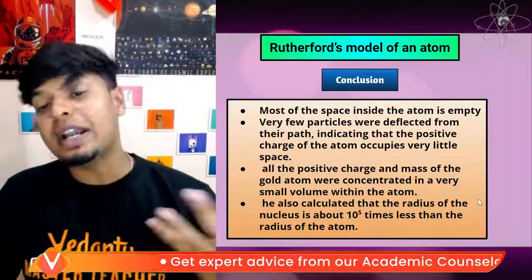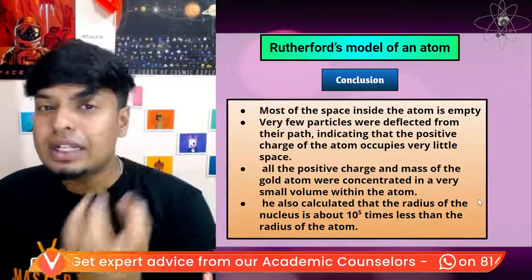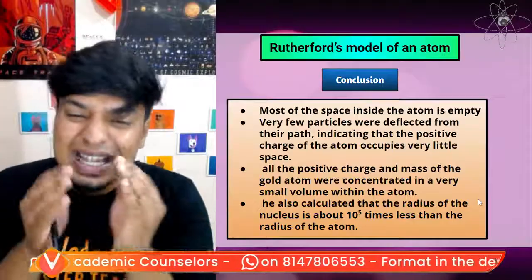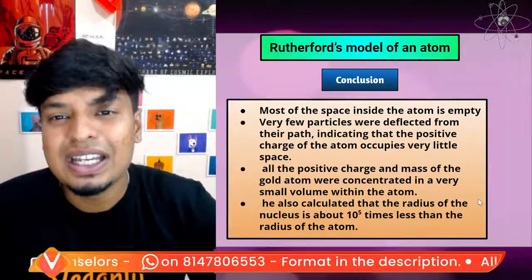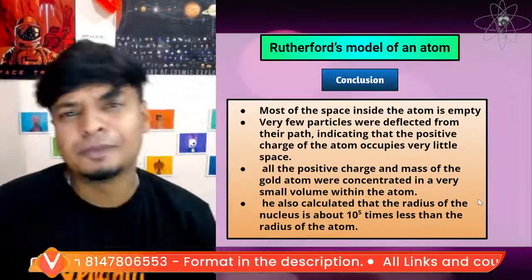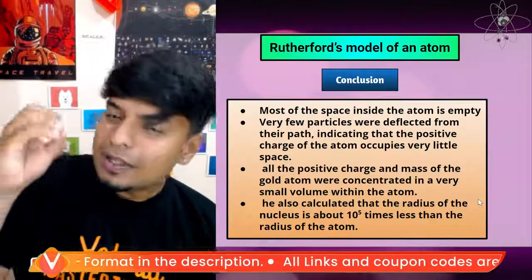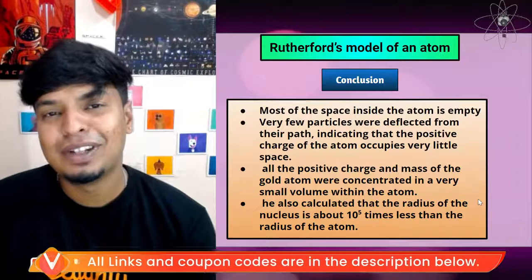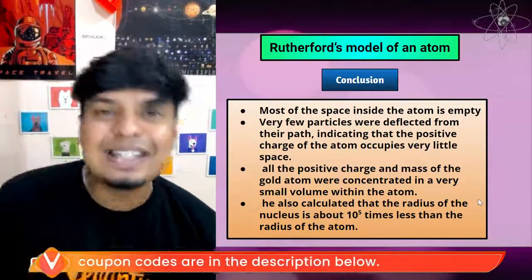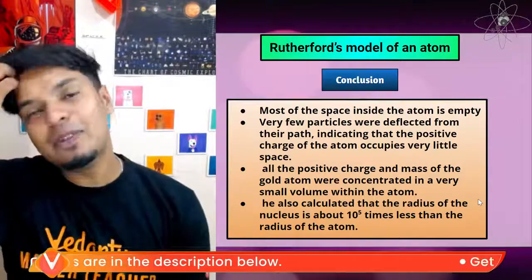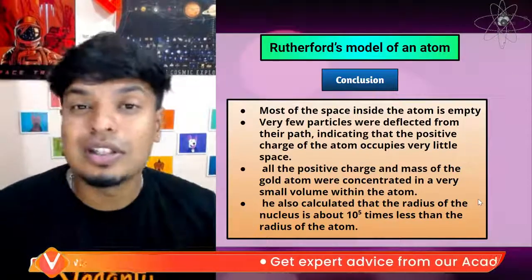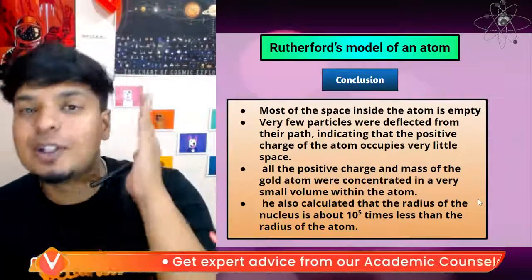He also calculated something very fun. He calculated that the radius of the nucleus is about 10 to the power 5 times less than the radius of the atom. He said it's very, very small. Even though the atom itself is small, the nucleus is even smaller, 10 to the power 5 times lesser than the radius of the atom, which is very tiny. This is what his conclusion was, looking at how these alpha particles were going.